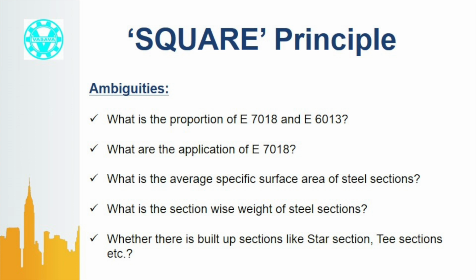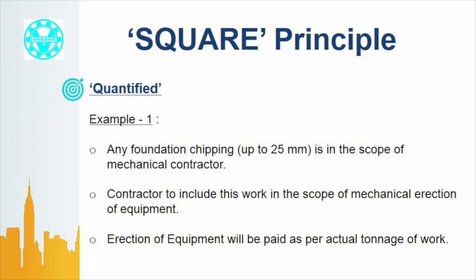Therefore, a bidder definitely tries to know the quantity of work which is built-up sections. If the work is not specified, a bidder can't work out true costing. This too violates the S of SMART principle. Q stands for quantified. Let us discuss with one example.